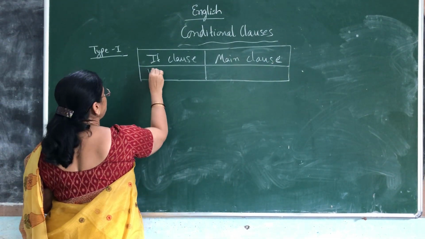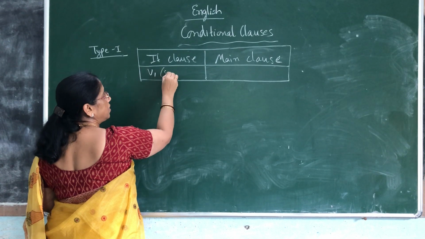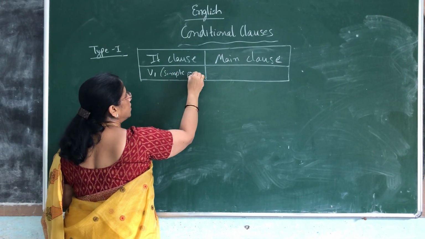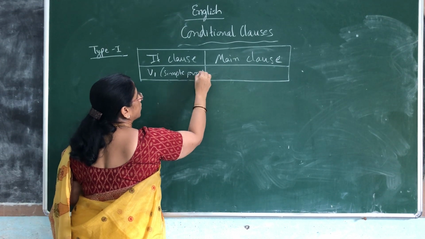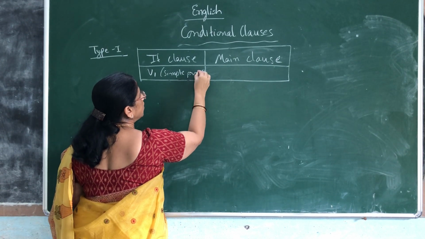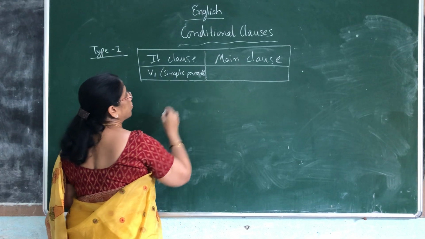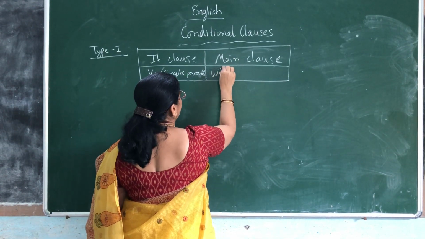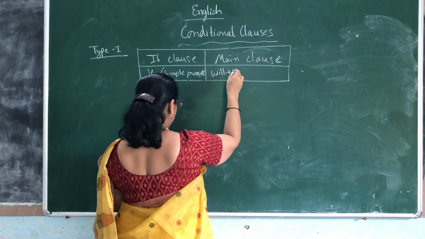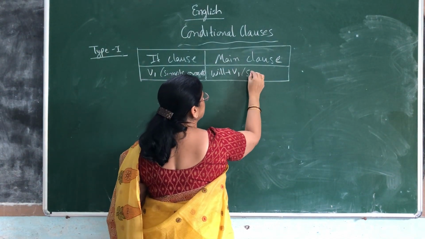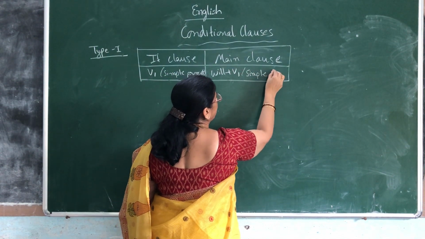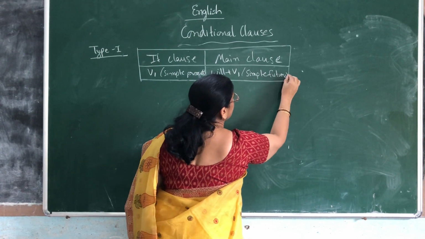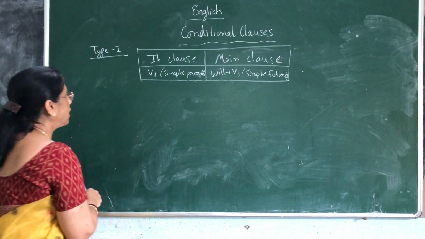In the first type we use V1, that is simple present, in the if clause. Coming to the main clause, what you will have is will plus V1. Okay, it is called simple future. We will see one example regarding this.